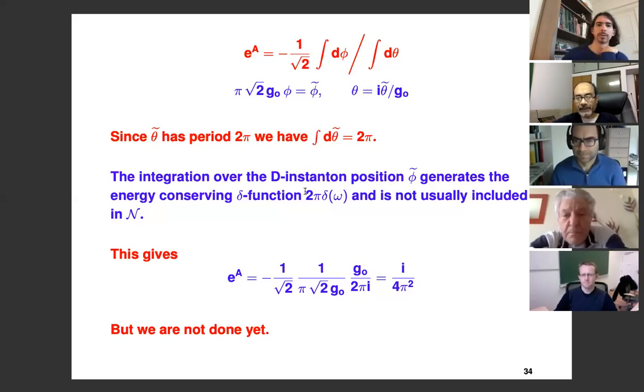It takes a little more work to figure out the factors of 2, and to verify that what they found from the type 2B S-duality analysis is exactly what you get from the D-instanton center. So the rational factor is not fixed. Yeah, the rational factor is not fixed, exactly.